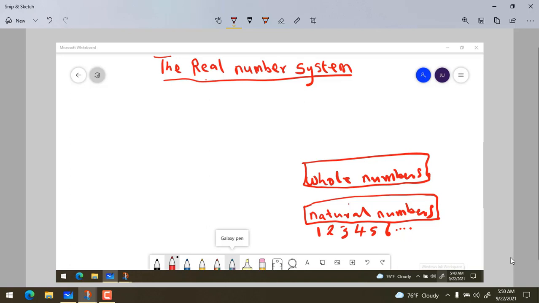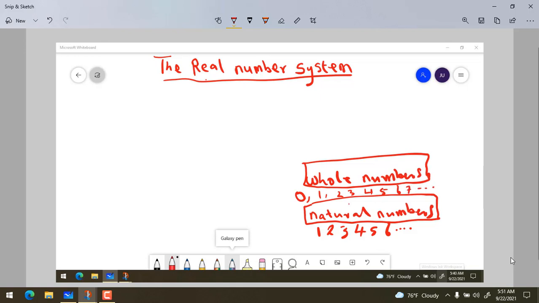And what is that addition? The addition is 0. So when you are counting whole numbers, it starts from 0. So we have 0, 1, 2, 3, 4, 5, 6, 7 to infinity.